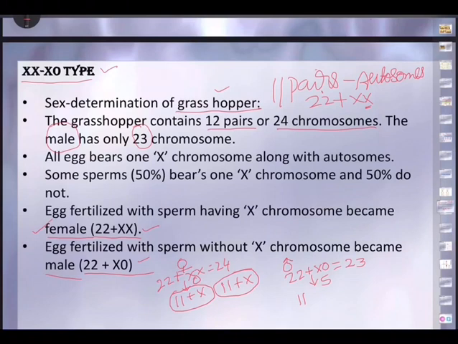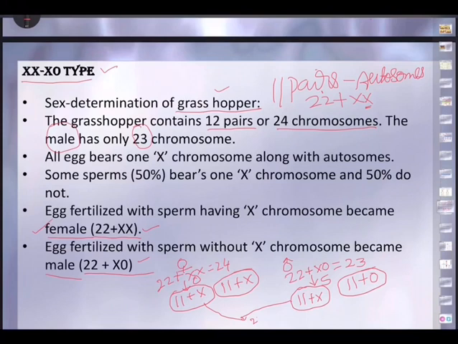Now write O for oogenesis, and here S for spermatogenesis. When spermatogenesis takes place, one sperm will have 11 autosomes, because 50% in meiosis, plus the X chromosome. So this is the combination of chromosomes in one sperm. In another one, out of the 22, again 11, but this sperm is unfortunate, it has 0 sex chromosome. So you get two types of sperms: sperm having 11 plus X, and sperm having 11 plus 0.